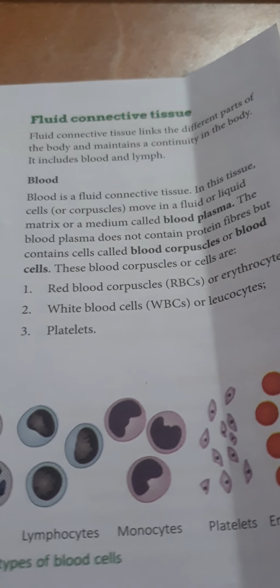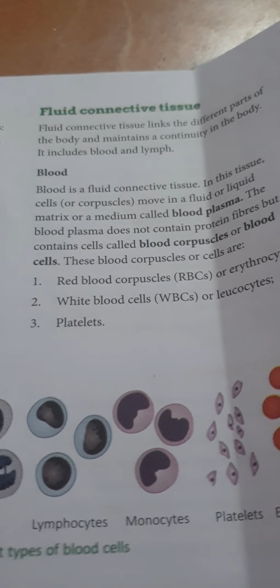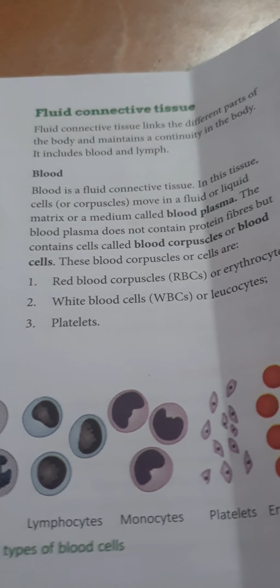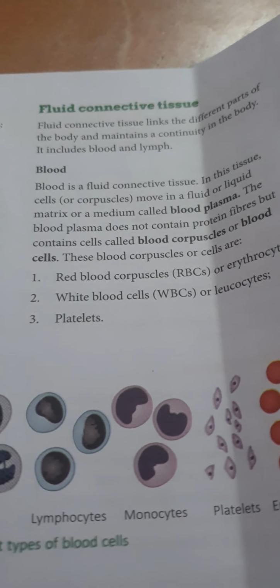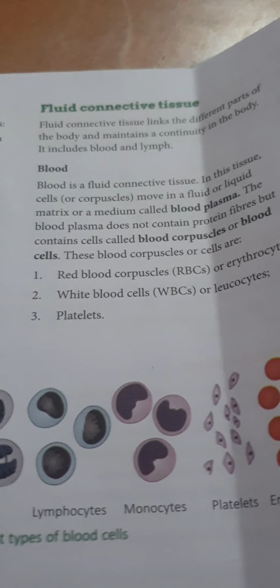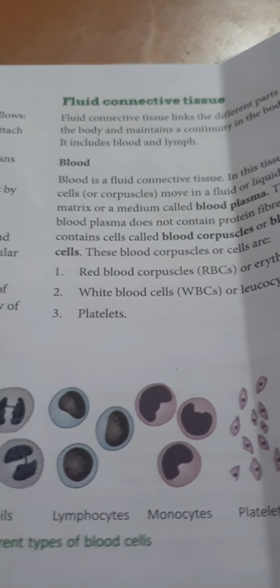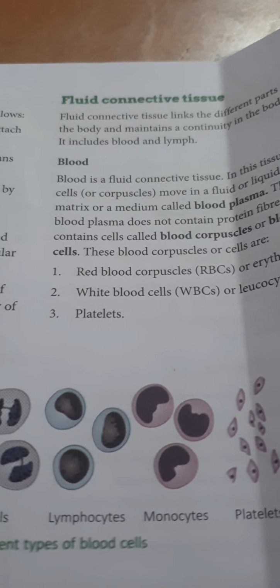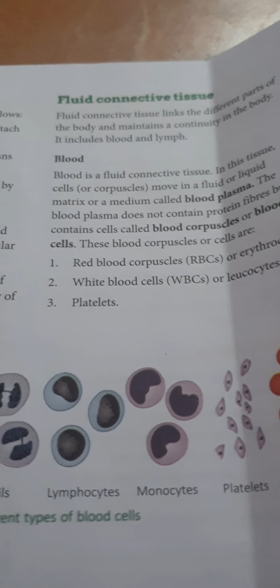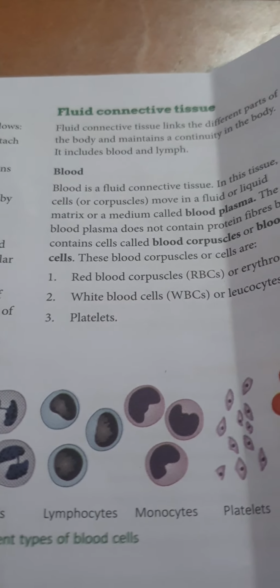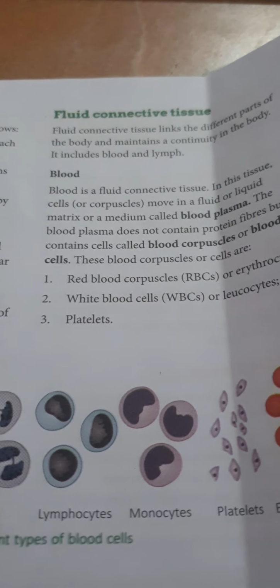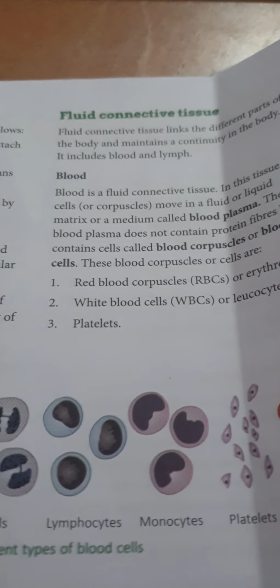So it can be said blood is an important lifeline. Our blood is a fluid connective tissue, or you can say the liquid matrix, which is called plasma. In this plasma, blood cells are present. So it is a very important lifeline for every human being and also animals.